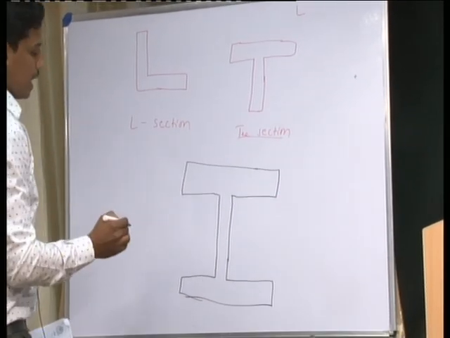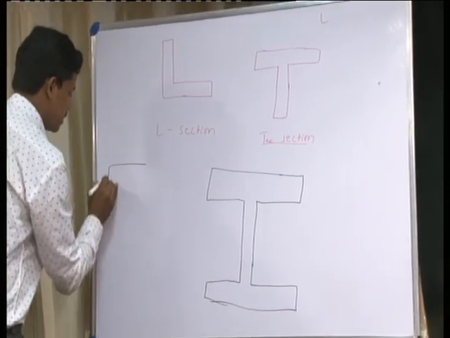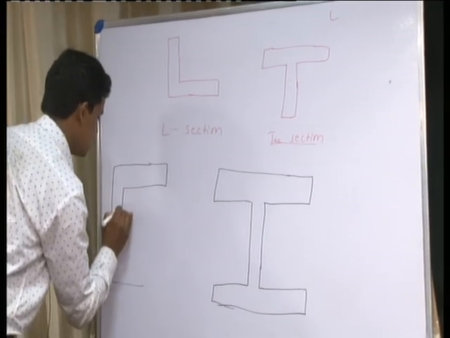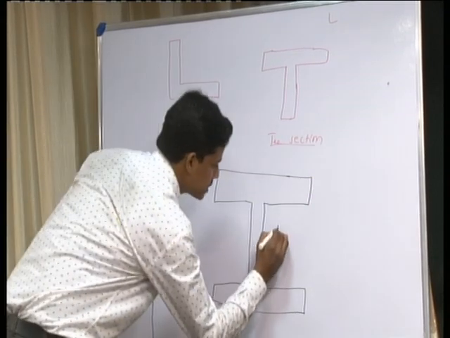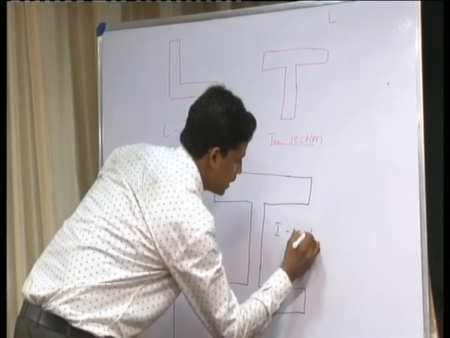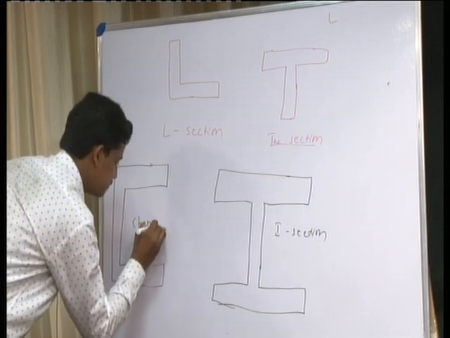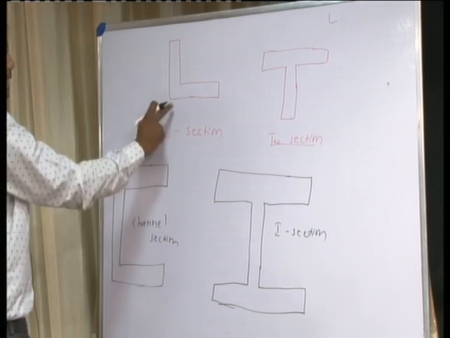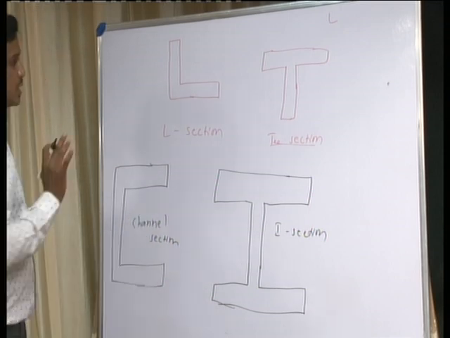You can even study a channel section also. So we have to know the meaning of these sections: this is the L section, this is the T section, this is the I section, and this is the channel section.